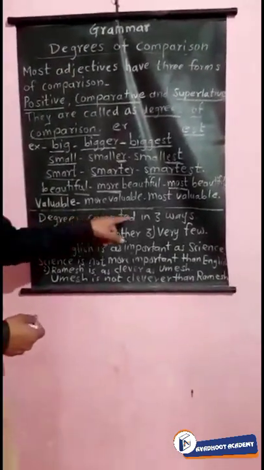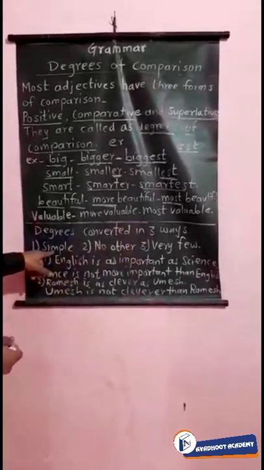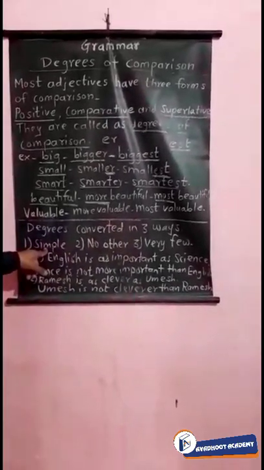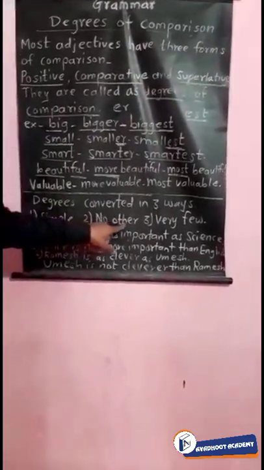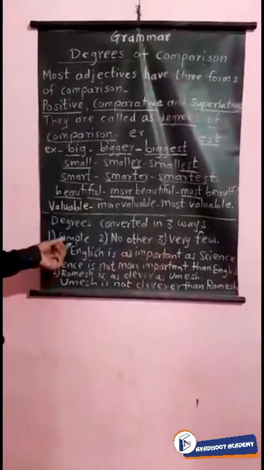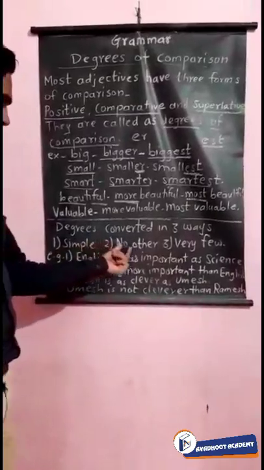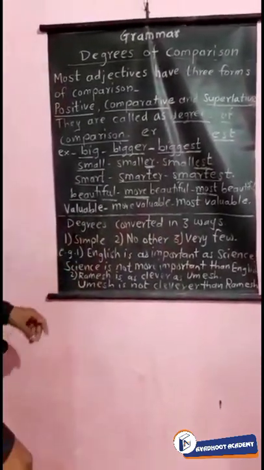Degrees converted in three ways. How many ways are there? Three ways. First, degrees converted in the simple form. Second, degrees beginning with no other, and third, degrees beginning with very few words. So in the simple way, beginning with no other, and beginning with very few. These are the three forms.